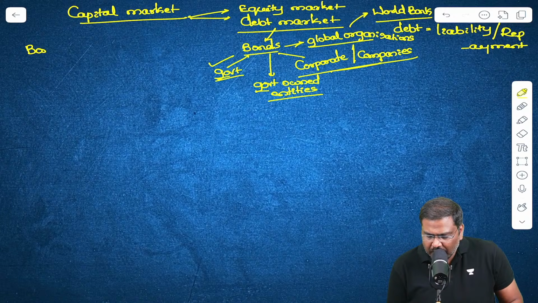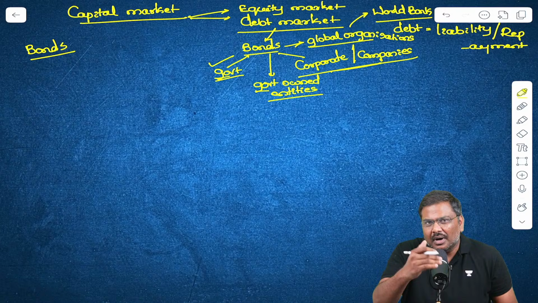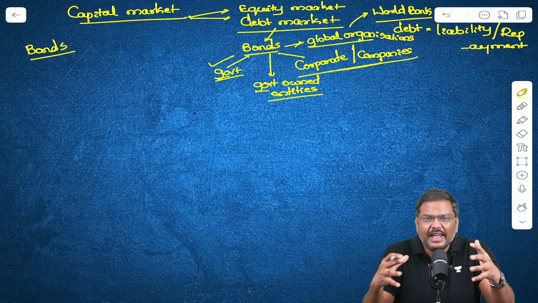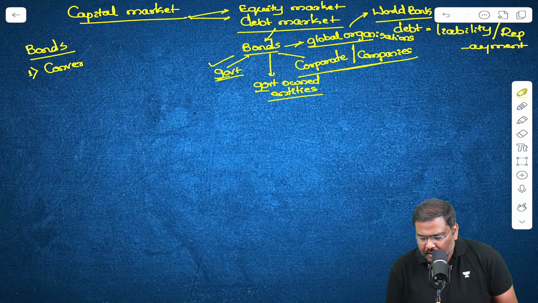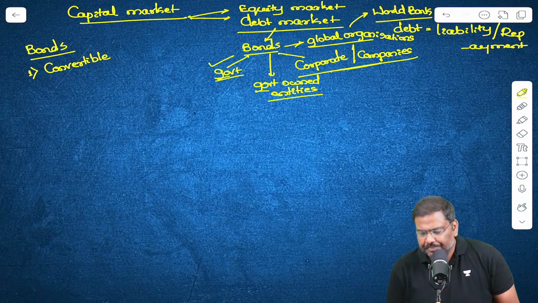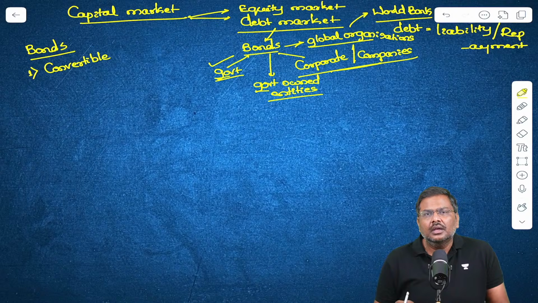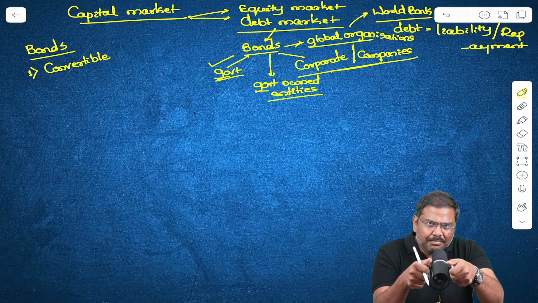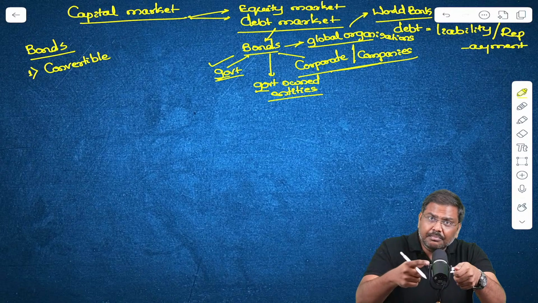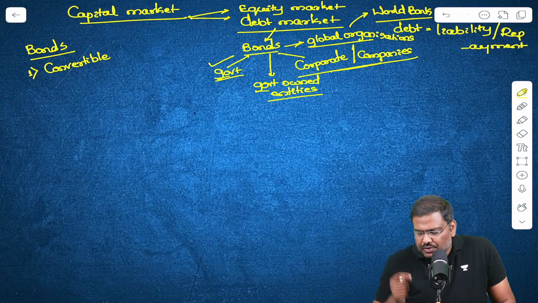Now, when you talk about bonds, the traditional types, there can be multiple types of bonds, different variations of the bonds. For example, there is one type of bond which is called a convertible bond. What do you mean by convertible bond? A convertible bond essentially means the bond is issued by the issuer, and after a certain time period the bond can be converted into another instrument.